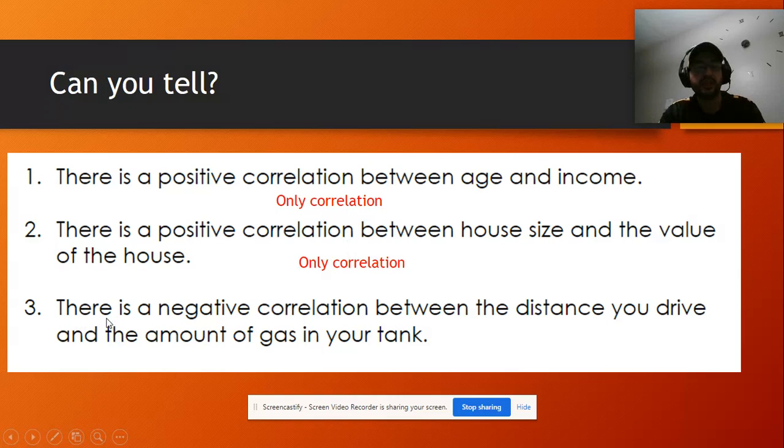Now, this one: there is a negative correlation between the distance you drive and the amount of gas in your tank. This one is causing the other. If you drive more, obviously you're going to spend more gas. Driving more, you will need more gas. So this one is an example of causation.